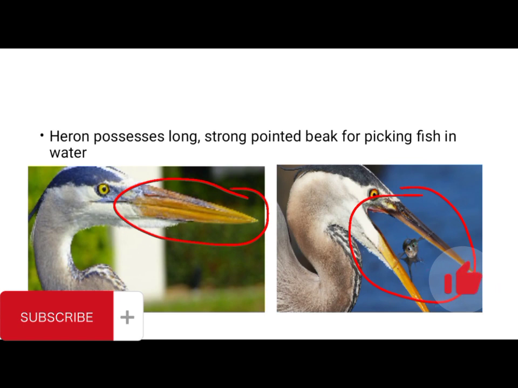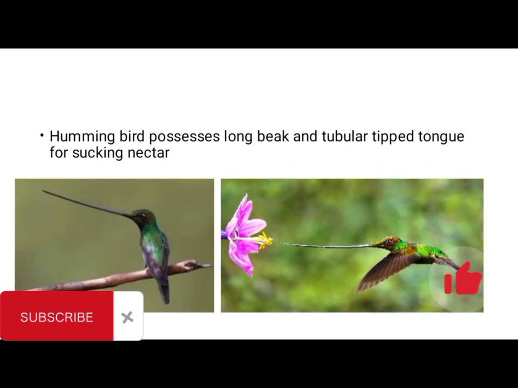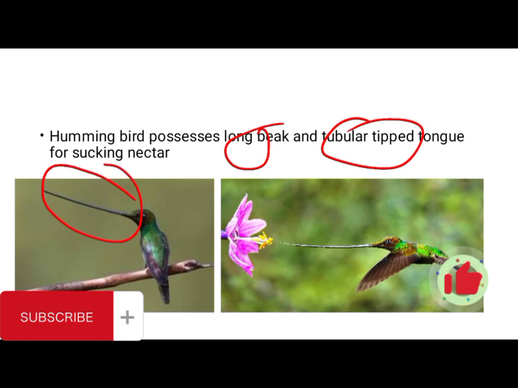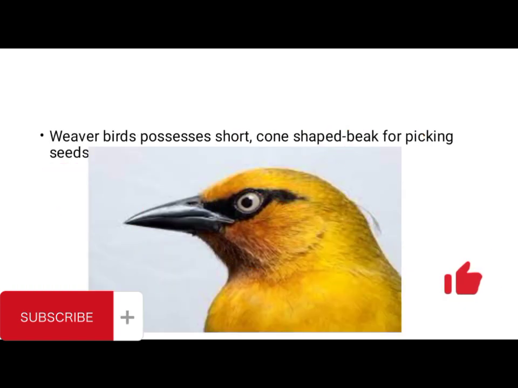Then you have hummingbirds. Hummingbirds possess a long and tubular-tipped tongue. What is it used for? It is used for sucking nectar from flowers. You have weaver birds. Weaver birds possess a short, cone-shaped, sharp beak for picking up seeds.